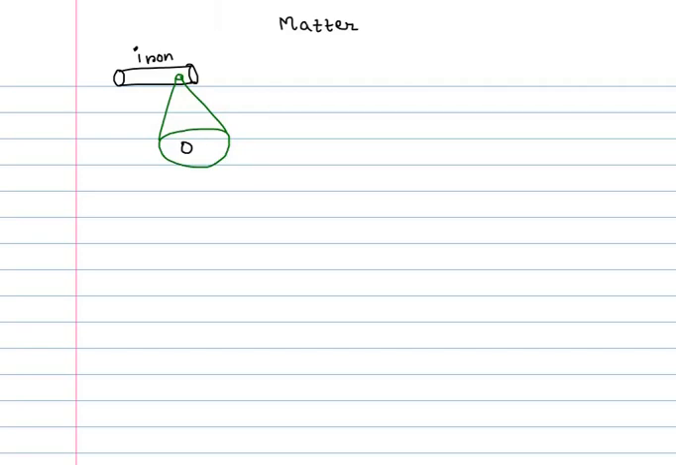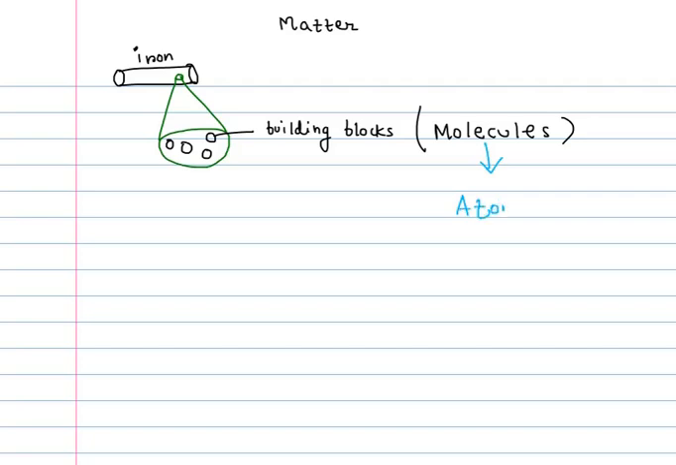We may see these tiny spherical ball-like objects. And what are these things? These are the building blocks of matter. What are they? They are molecules. But yes, the molecule isn't the simplest form of matter, because molecules can further be made up of atoms. So atoms are something which we can say, yes, they are the fundamental building blocks.